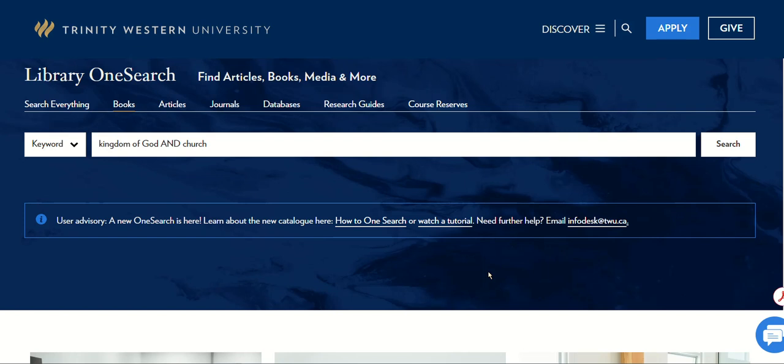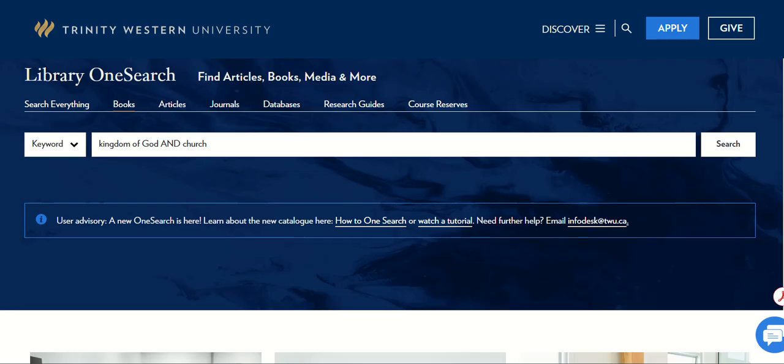In this assignment, you'll be searching for books on your research questions. To do this, you'll use Library OneSearch, which is the main search box on the library homepage. We're looking at Kingdom of God and Church, the relationship between the Kingdom of God and the Church, which is a big area of theological controversy today.